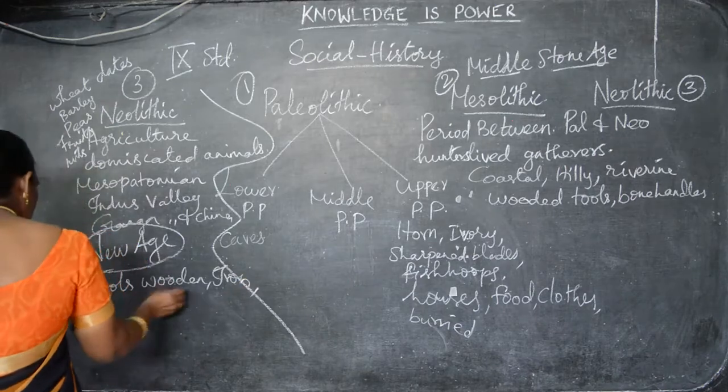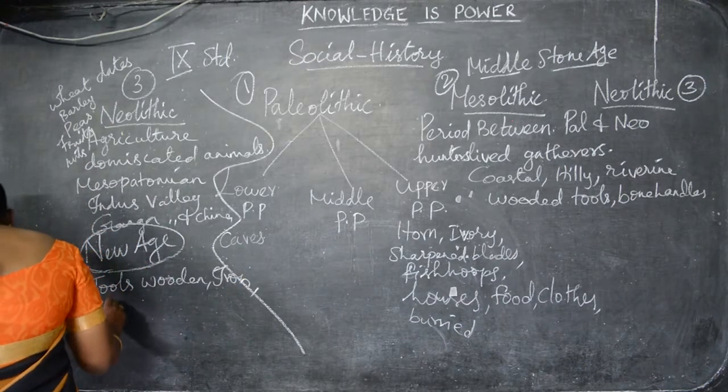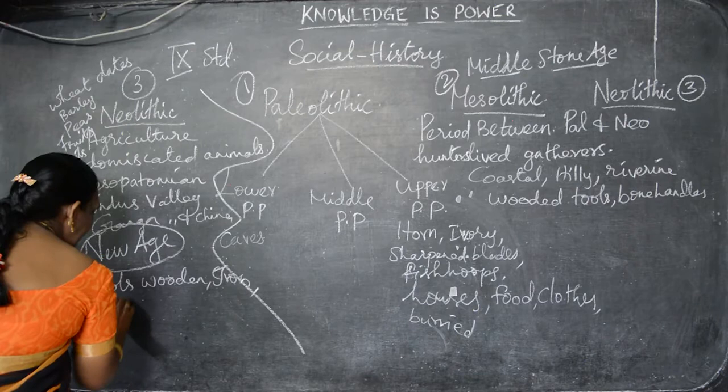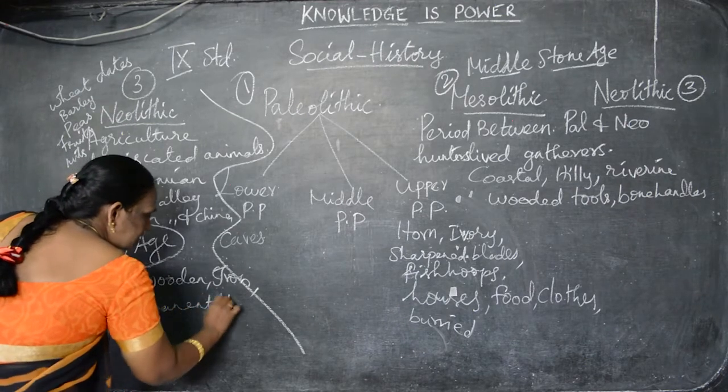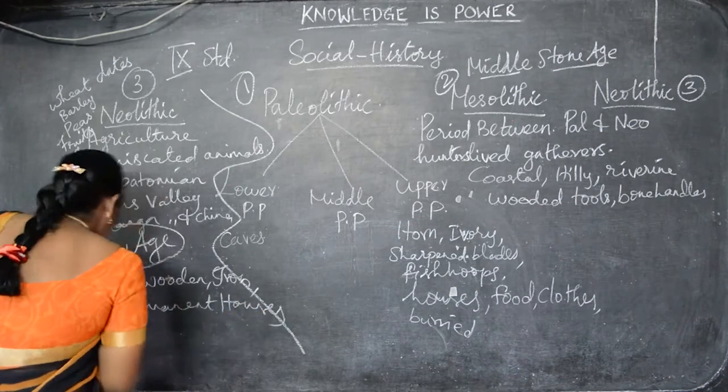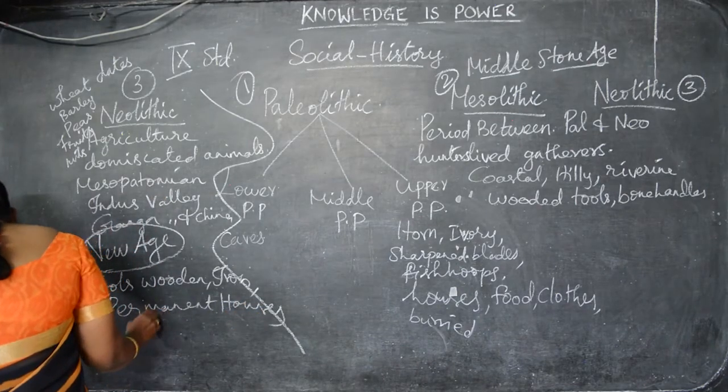They started to make wooden and iron tools, and they built permanent houses. Many permanent houses they built.